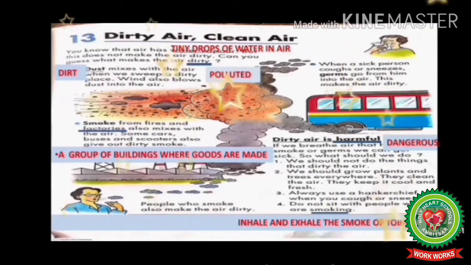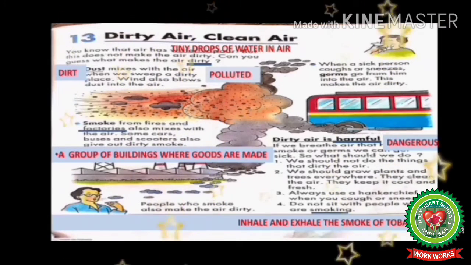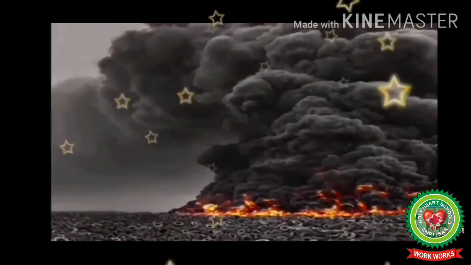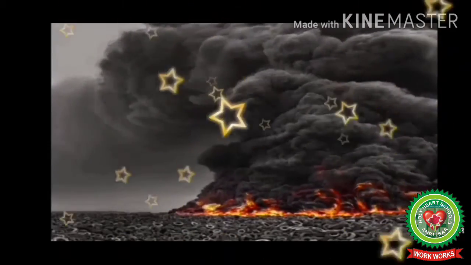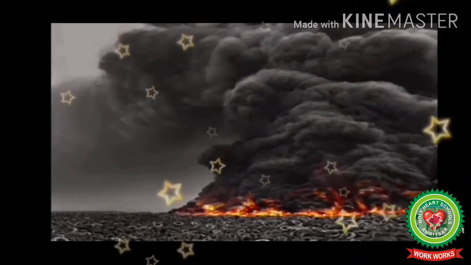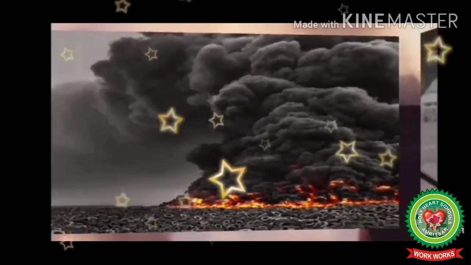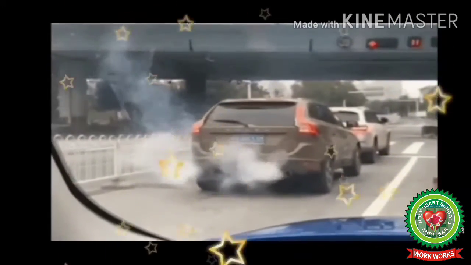Number 2 is smoke. As we had discussed, smoke means unburned particles of carbon. Smoke from fires and factories also mixes with the air. Students, you can see smoke here. It comes when we burn coal, oil and wood and mixes with the air and causes air pollution. Students, smoke from factories and vehicles also causes air pollution and it increases the temperature of the environment.